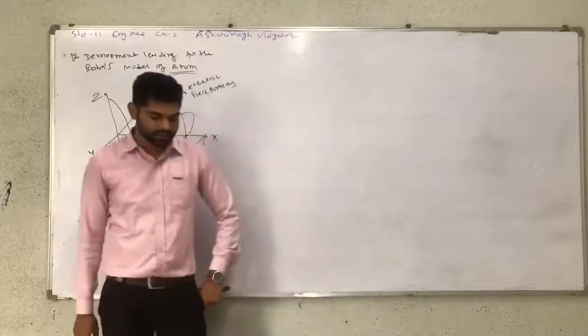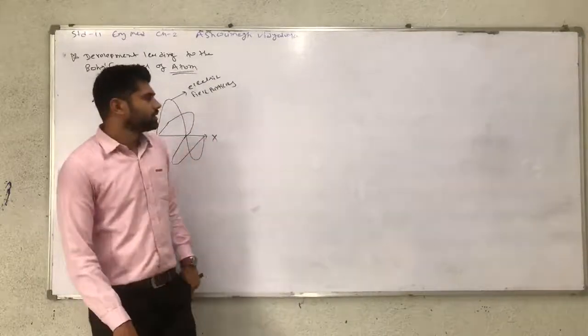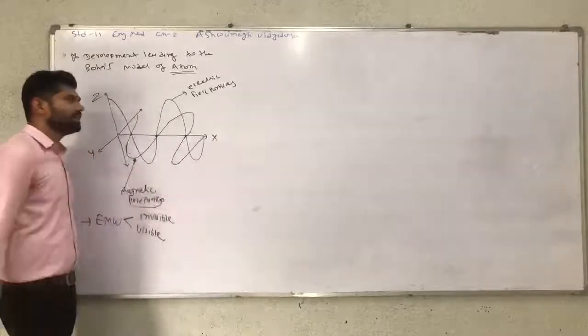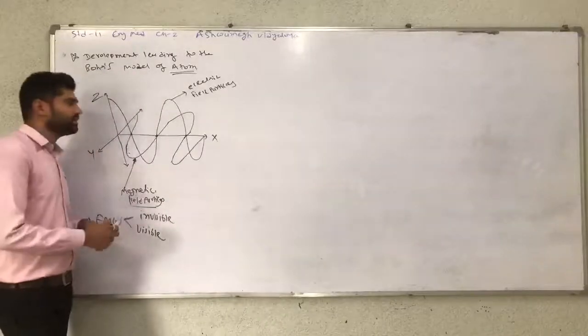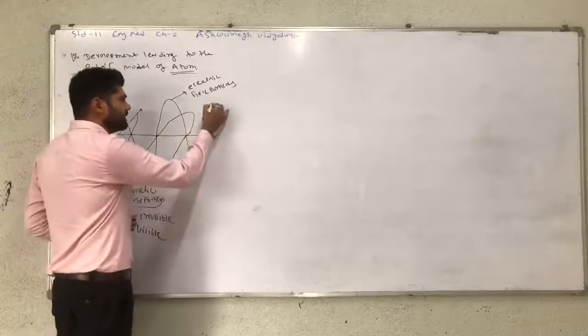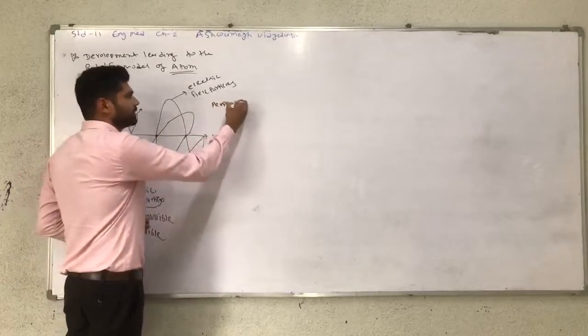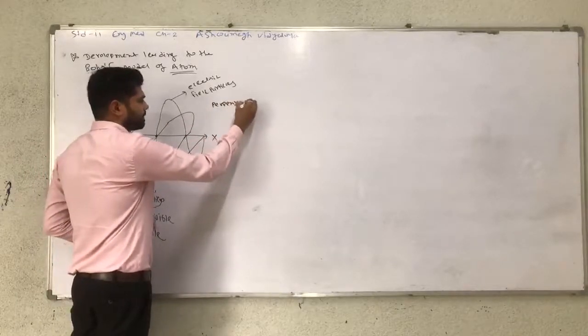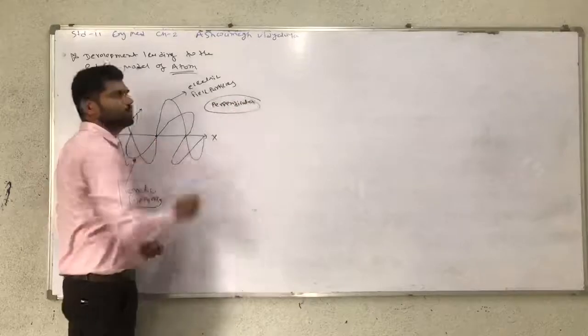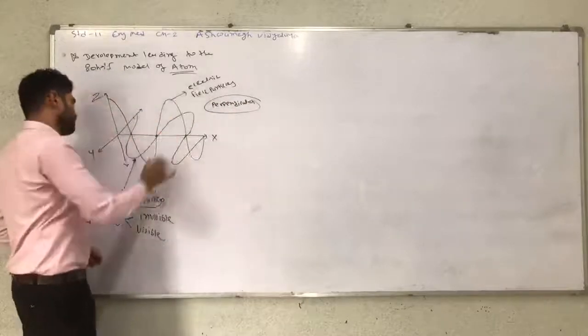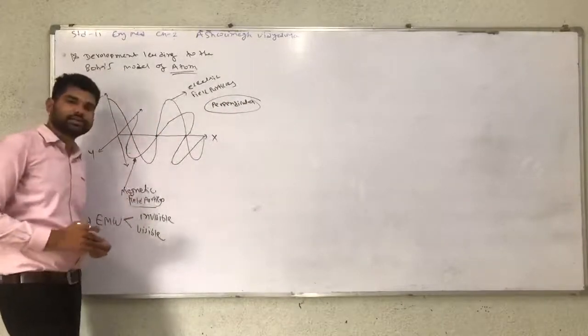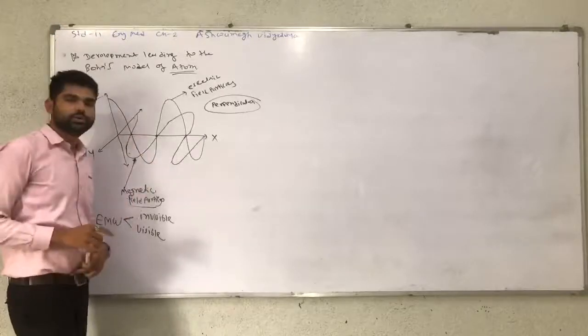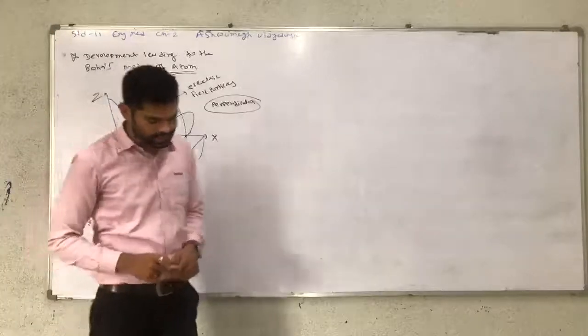Both possibilities exist. The wave contains an electric field and a magnetic field, and remember that both are always perpendicular to each other. So this is the first characteristic.